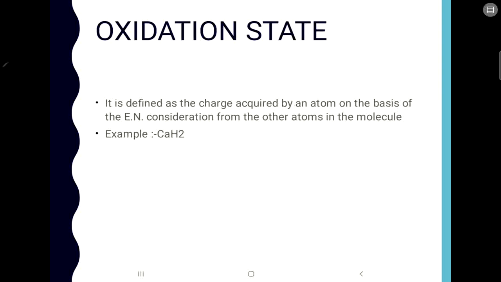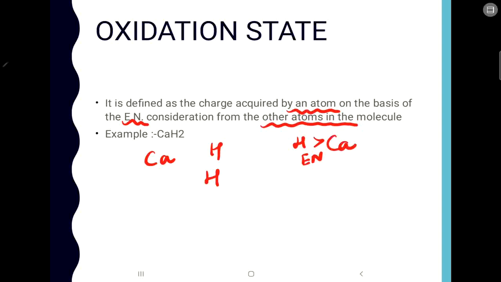Okay, now let's get on to oxidation state. Oxidation state is defined as the charge that is acquired by an atom on the basis of electronegativity consideration from the other atoms in that particular molecule. Let me take an example and explain. You have CaH2 over here, so 1 Ca and 2 H. If you compare, H is more electronegative than calcium.